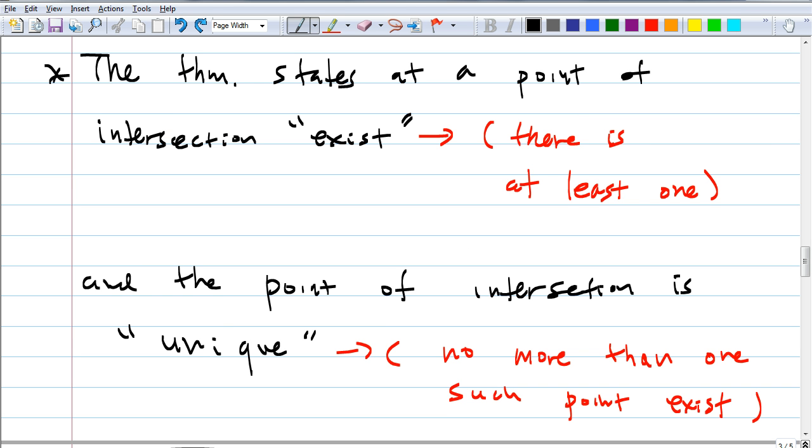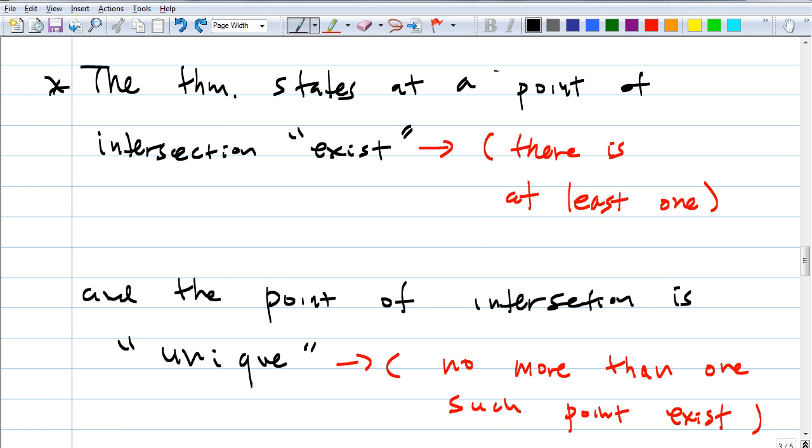And this also. If I say something is unique, so the point of intersection is unique, that means no more than one such point exists. There's exactly only one point, right? So do you see the difference between exists and unique? When we say exists, you're guaranteed to have one, but there could be more. But when I say unique, what does that mean? There's exactly only one. Do you see the difference? Good. Write that down. I'll wait.